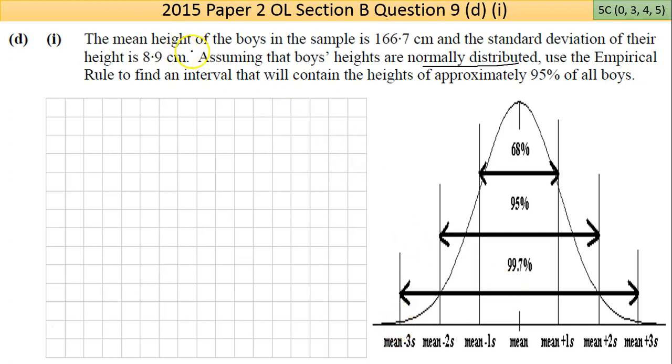Okay, now these are talking about 2 standard deviations, which is between those 2 bars there. So it'll be 95% of the population. Okay. We have to use the empirical rule to find an interval that will contain the heights of approximately 95%